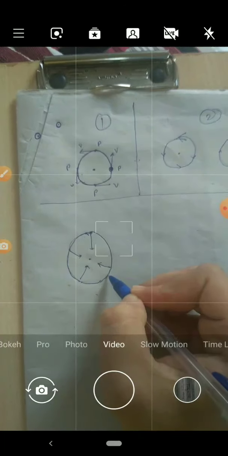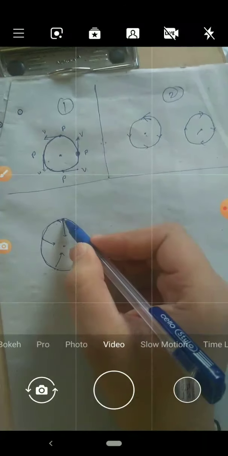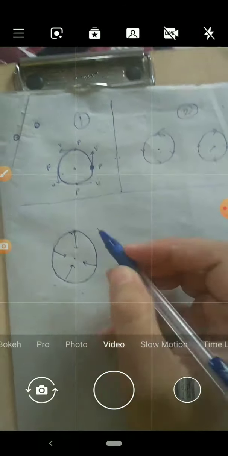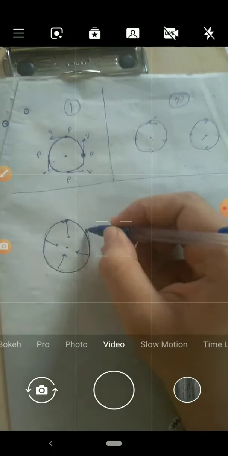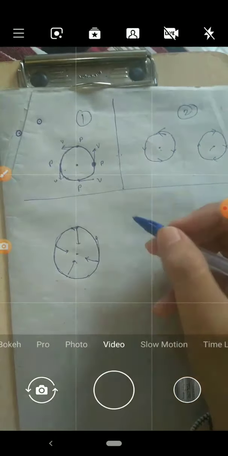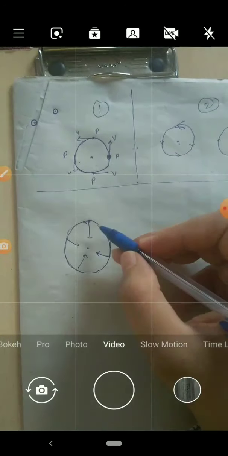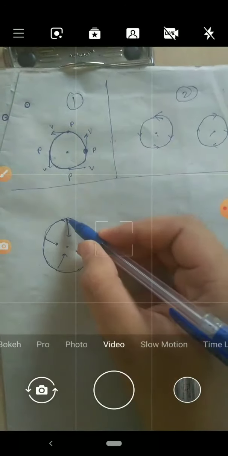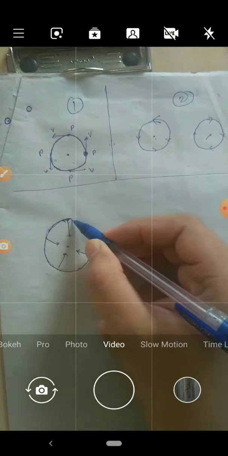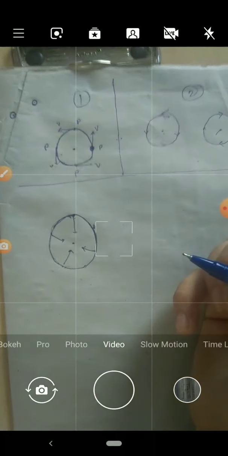If they fail to follow this circular path, they will go outward. That will be a centrifugal force, which you can also know as a pseudo force. But to maintain the circular motion, we every time require a centripetal force.